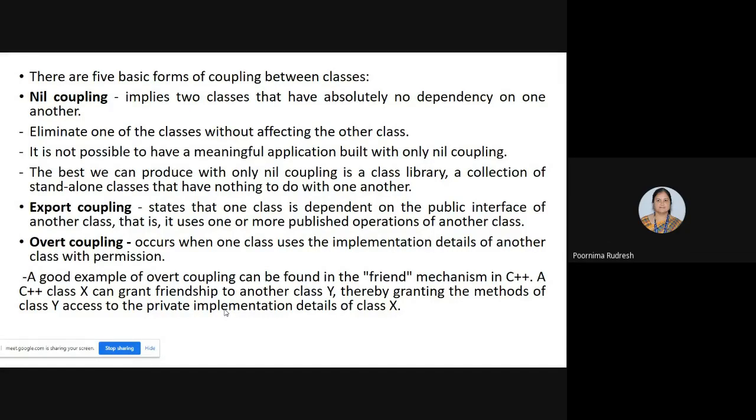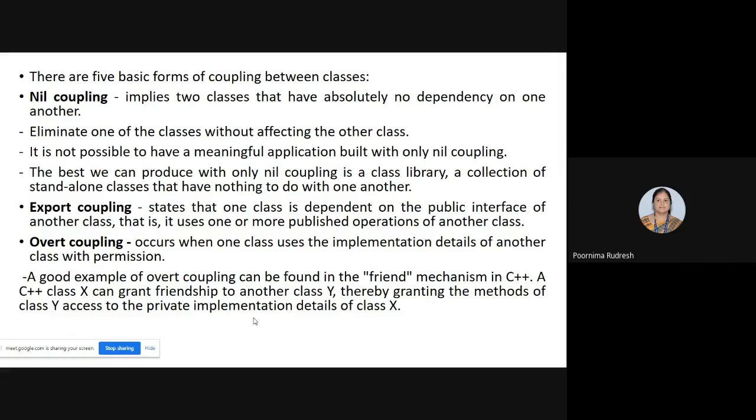When we have created the classes using the nil coupling concept, these classes are independent of each other, and whenever we want to delete one class without affecting the performance or functionality of the other class, we can directly delete it. Suppose I have two classes, class 1 and class 2. I can directly delete class 1 without affecting the operation or behavior of class 2. Understood? So this is called nil coupling.